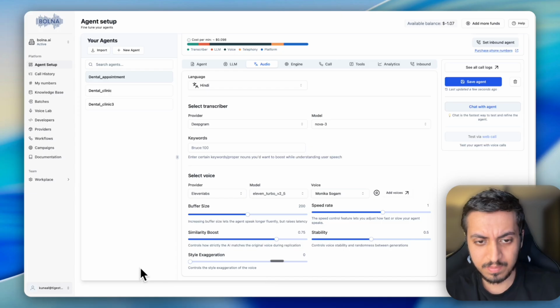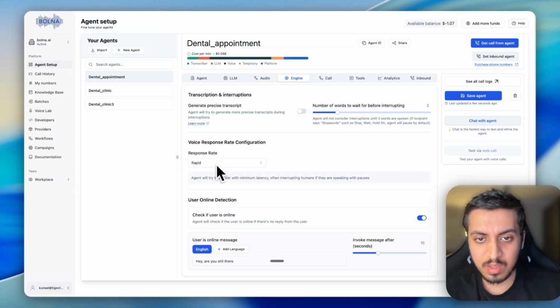Hello from Bolna. This sounds good. In the engine, let's keep it at rapid. Check if user is online, yes. Invoke message after 10 seconds, okay. Hey, are you there? That will be the message it will ask.